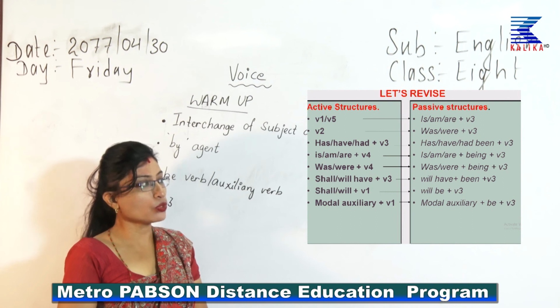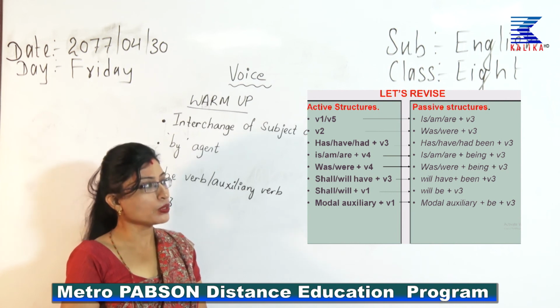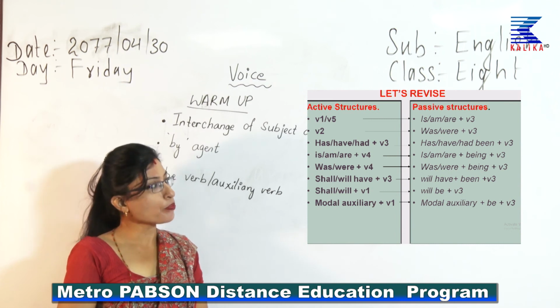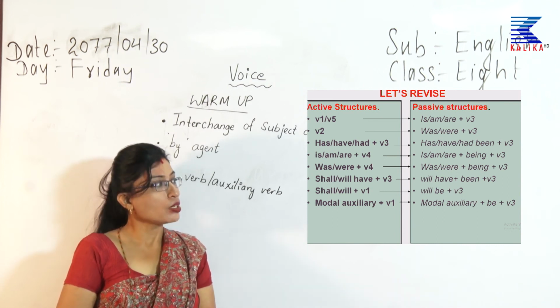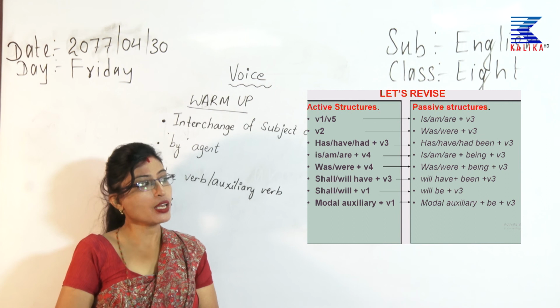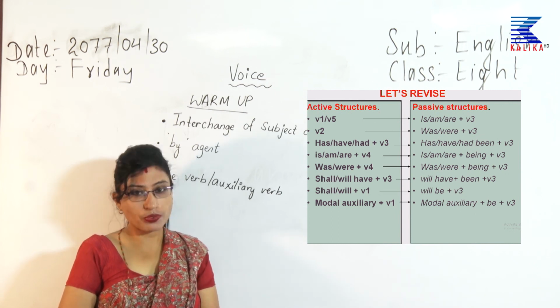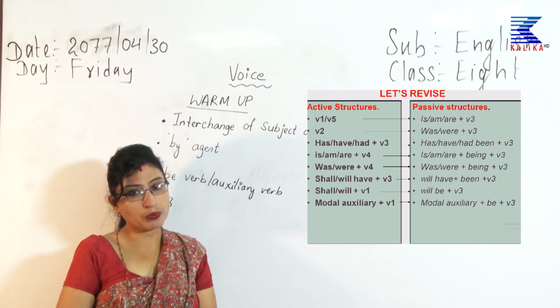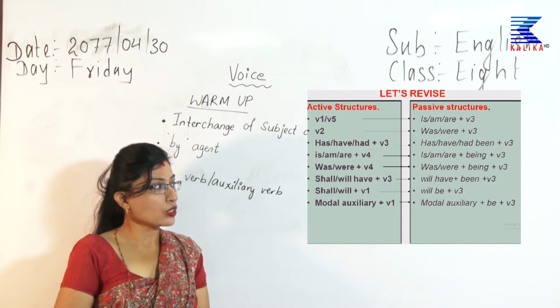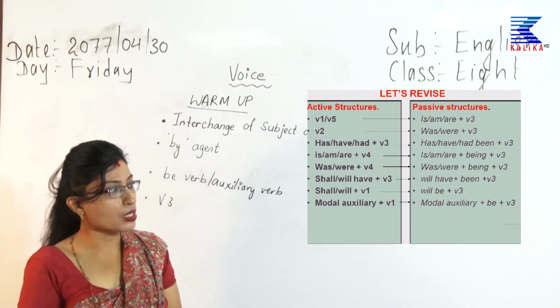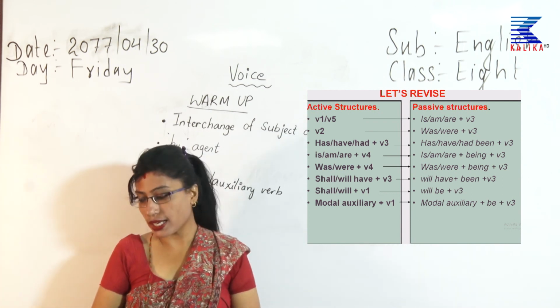Is, am, are plus verb 4, that is the continuous form, will have again is, am, are plus being plus verb 3. Shall, will have plus verb 3 will have been plus verb 3. Shall, will plus verb 1 will change into will be plus verb 3. Then modal auxiliary plus verb 1 will have modal auxiliary plus be plus verb 3. So that was what we had done yesterday.